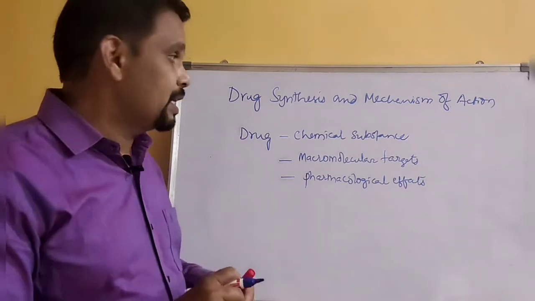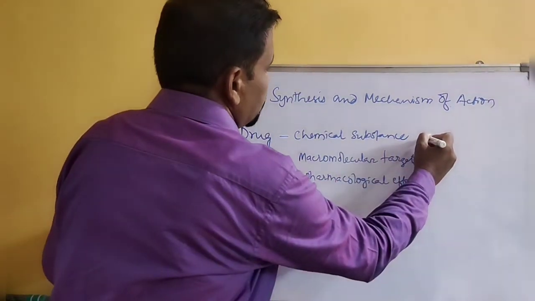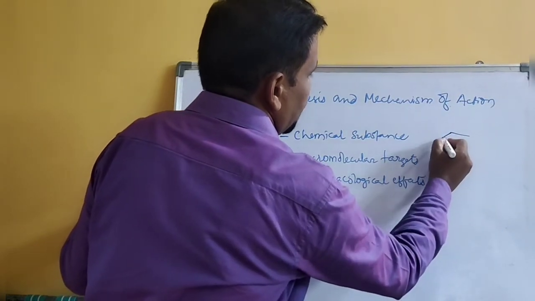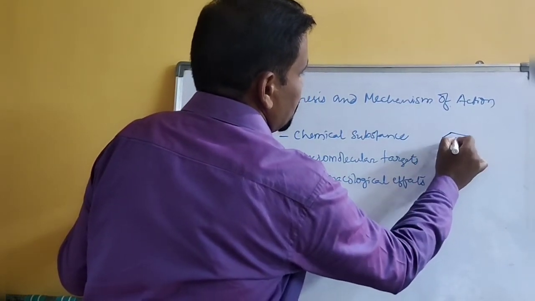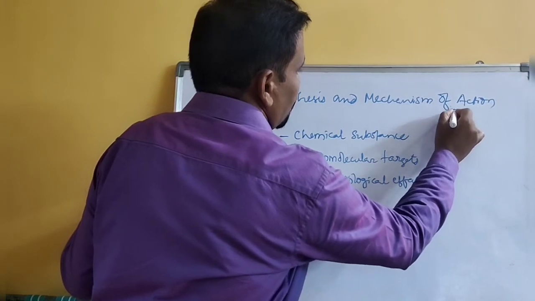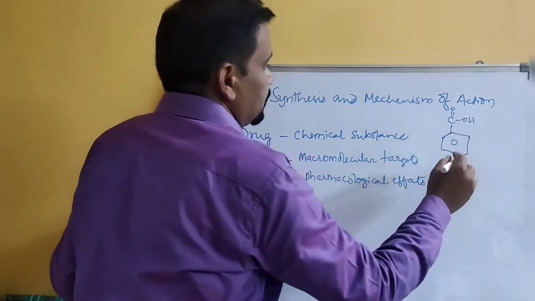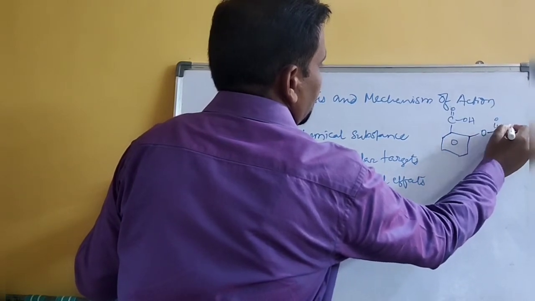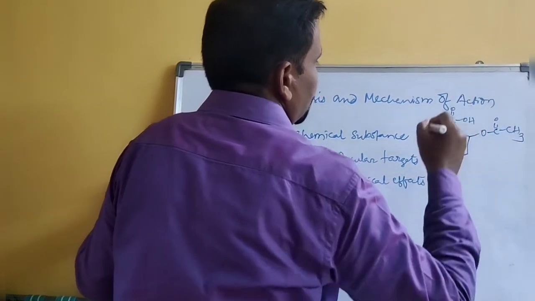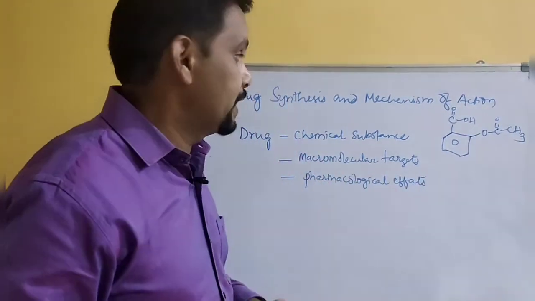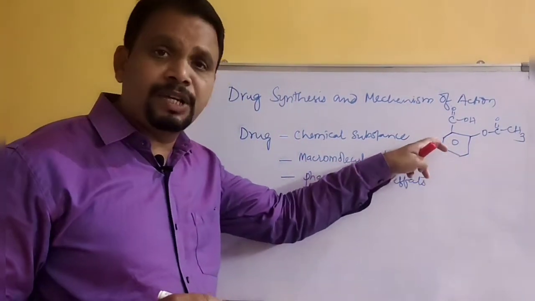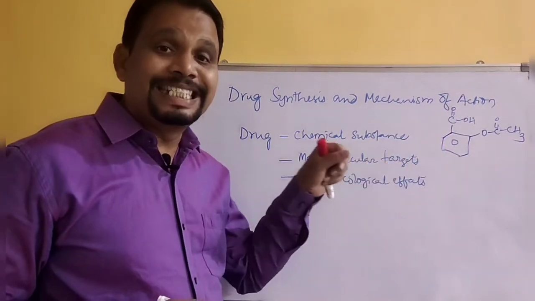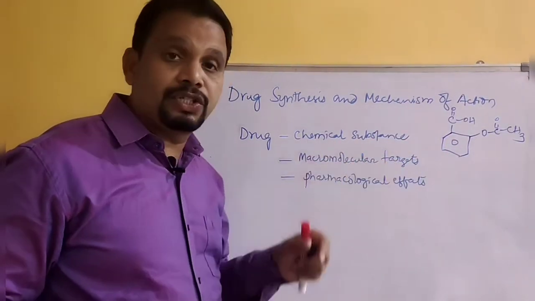Okay, chemical substance, you know about some structures of drugs. Say for example, I'll write one structure. So this is the aspirin drug, O-acetyl salicylic acid. So it is a chemical substance. This drug interacts with macromolecular targets in the body.